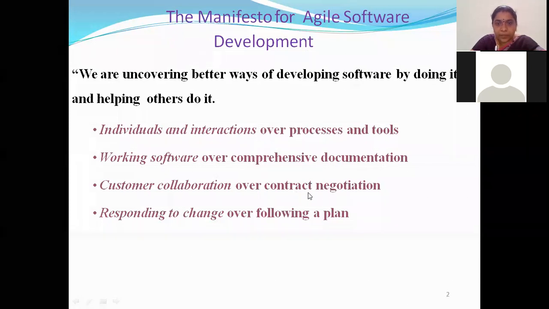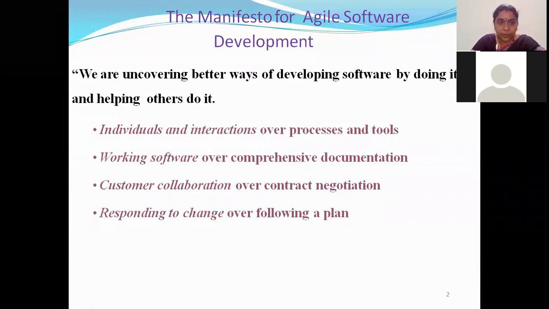And in previous process models, we said that contract negotiation is more important. See, initially when the customer comes and asks for some requirements, to develop a project, and gives his requirements, the customer might change in the later stages. So what we do is, we have a contract signed with the customer.